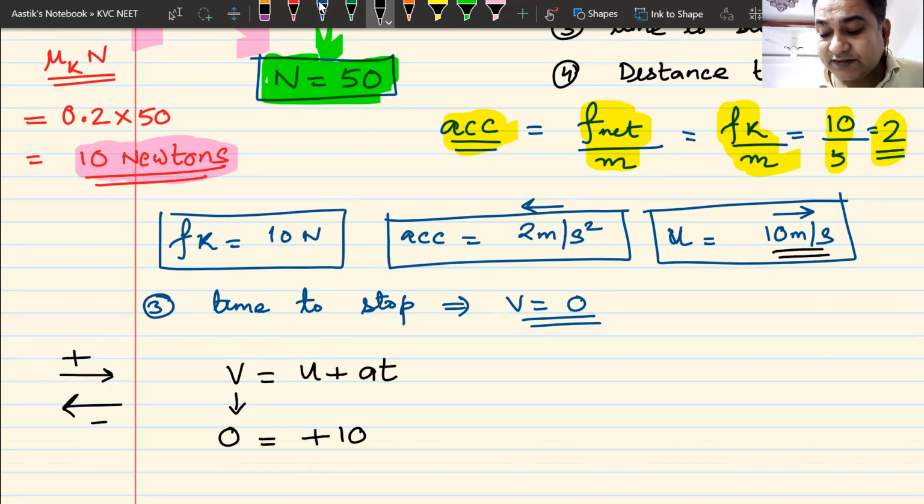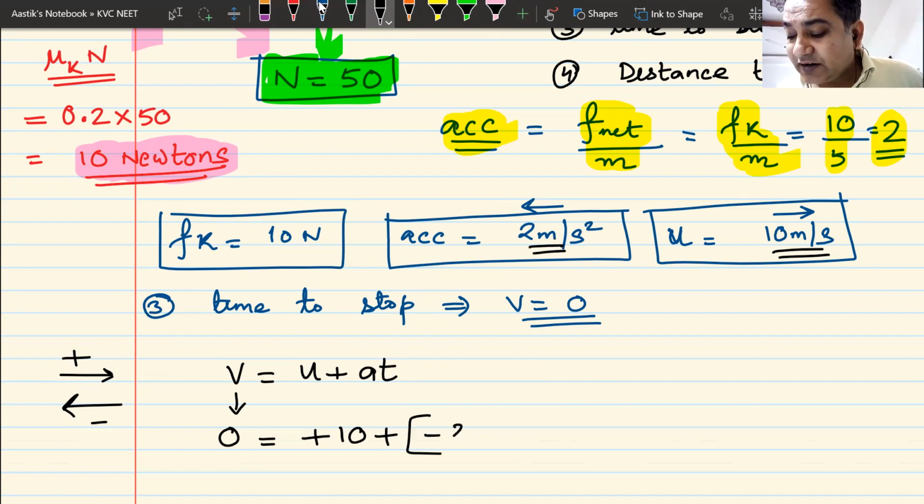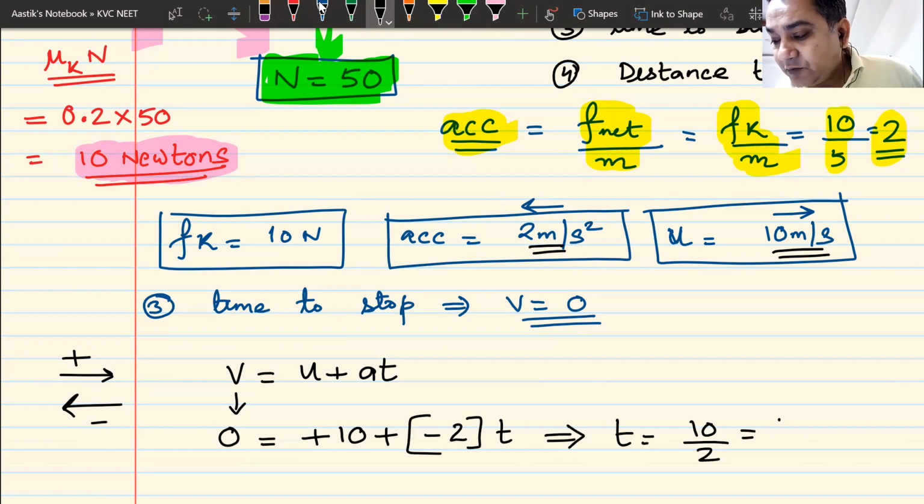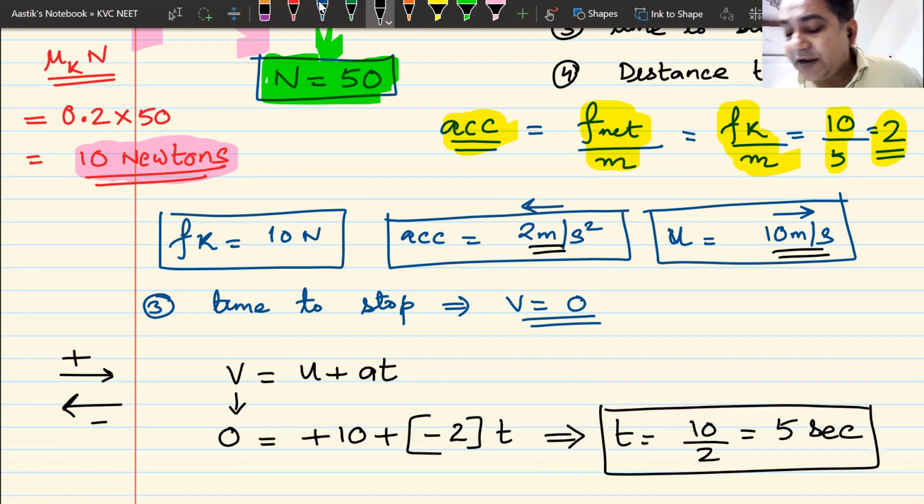Everything backwards is negative. So u becomes plus 10, plus my acceleration is 2 meter per second square, but it is in the backward direction, so I'll write it as minus 2 multiplied by t. From here, I can calculate the value of t. t will be 10 divided by 2. Answer would be 5 seconds. So it will stop after 5 seconds.